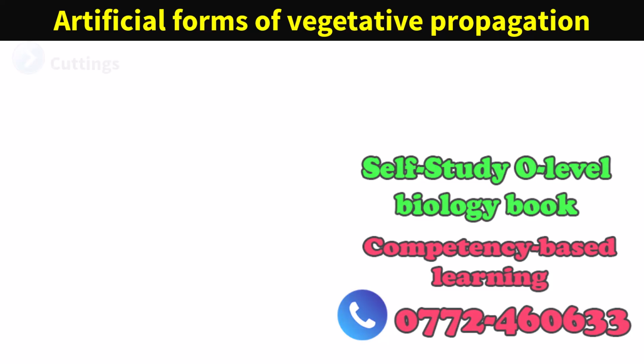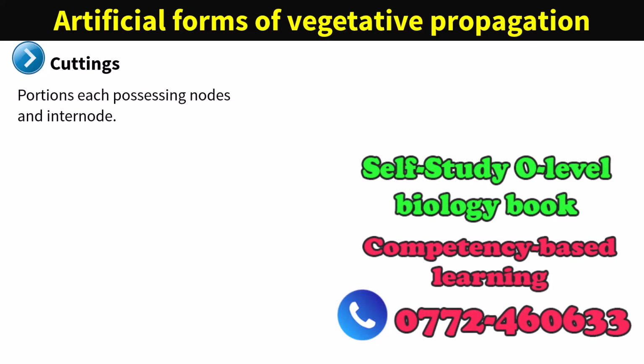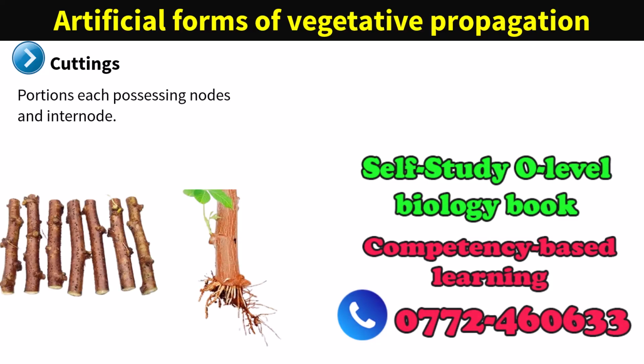Artificial vegetative propagation. This is induced by man. Forms include cuttings. The stem is cut into portions, each possessing nodes and internodes, and each portion develops into a new plant when planted. Example in sugar canes and cassava.